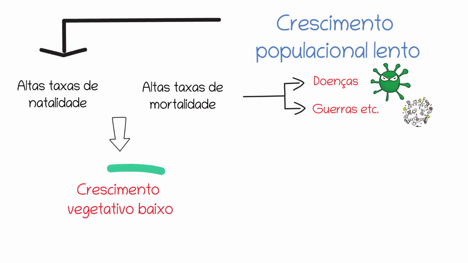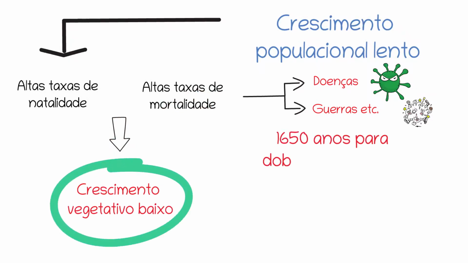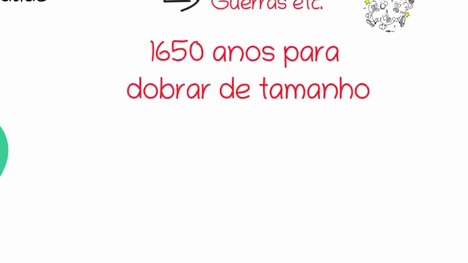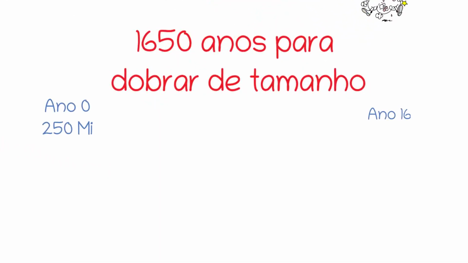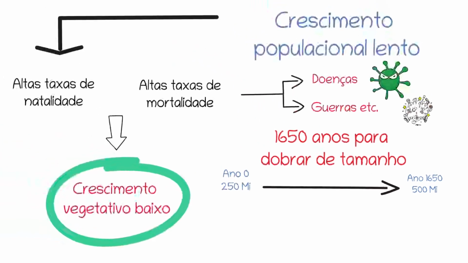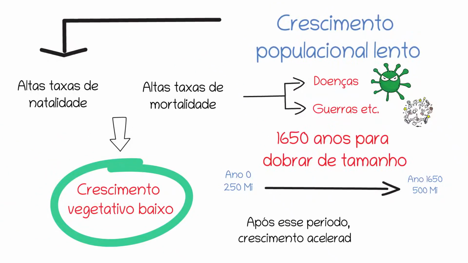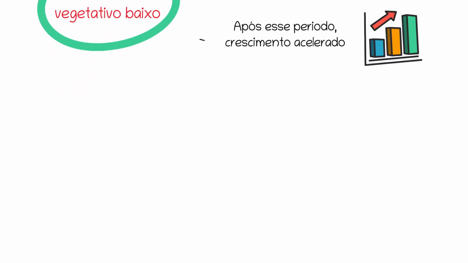In fact, it took the world population about 1,650 years to double in size, going from 250 million inhabitants to 500 million. However, what was seen after this period was an increasingly sharp population growth, in which the number of years needed for the population to double in size became smaller and smaller.